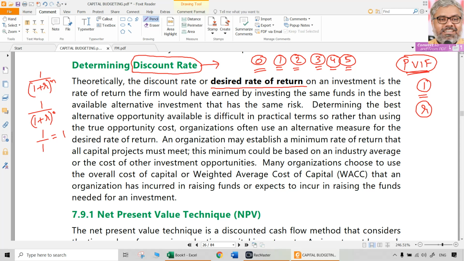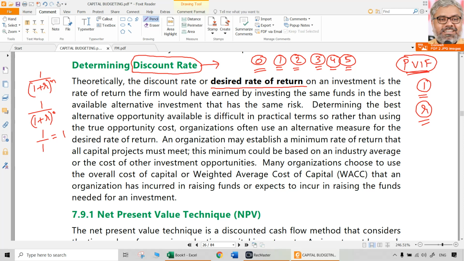Yes, there will be a scientific basis, but that scientific basis, whatever it is, is not the subject matter of capital budgeting. So here we should start with a basic premise that R is known. Known means it will be given in the question. How is that R taken?